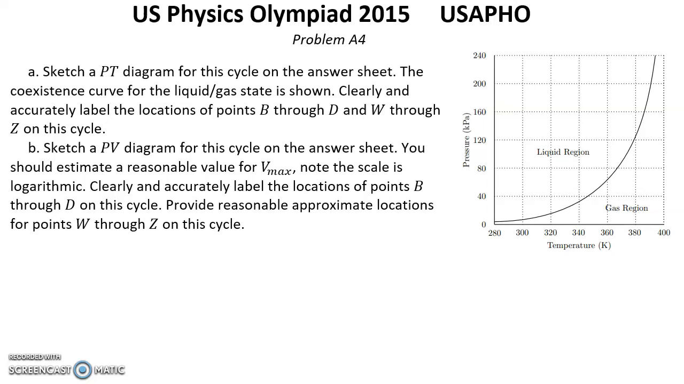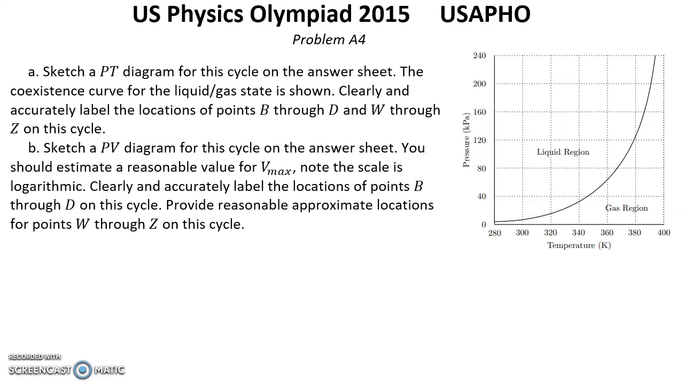Question A. Sketch a PT diagram for this cycle on the answer sheet. The coexistence curve for the liquid-gas state is shown. Clearly and accurately label the locations of point B through D and W through Z on this cycle.